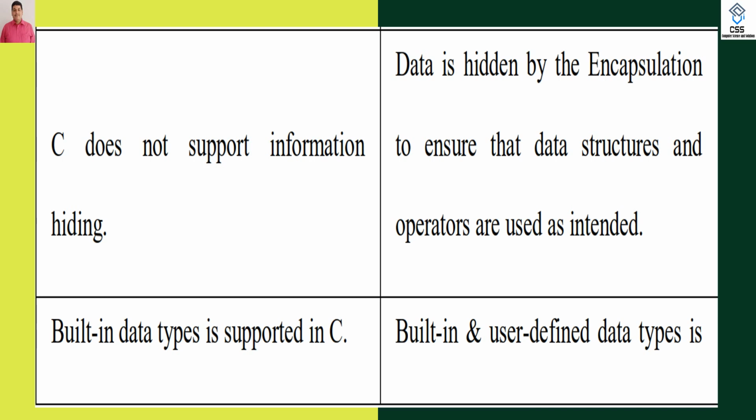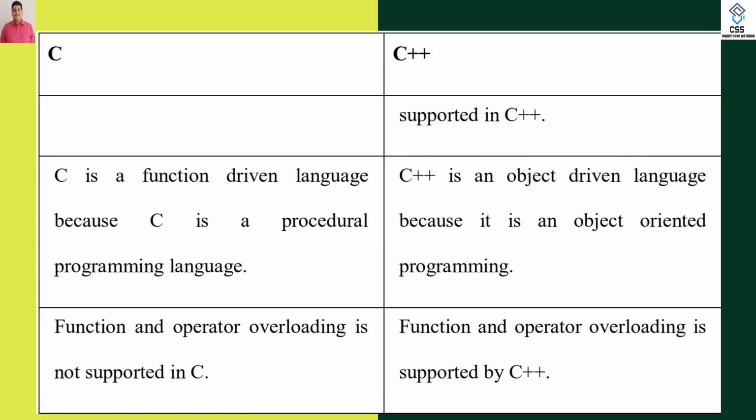Hence, class is known as a user-defined data type, which is not supported in C. C is a function-driven language, or a procedural language, whereas C++ is termed an object-oriented programming language. Function and operator overloading is not supported in C, but function and operator overloading, in terms of polymorphism, is supported in C++.